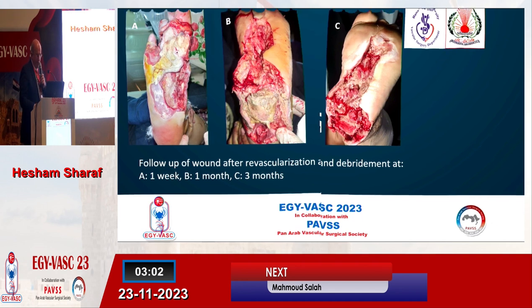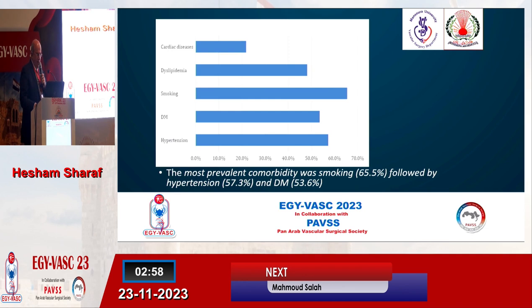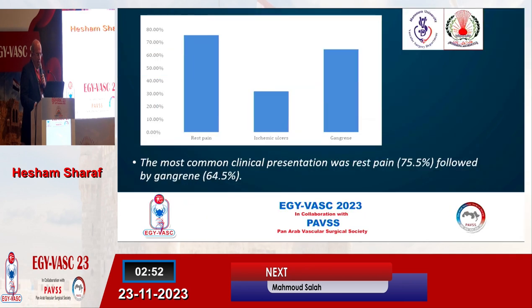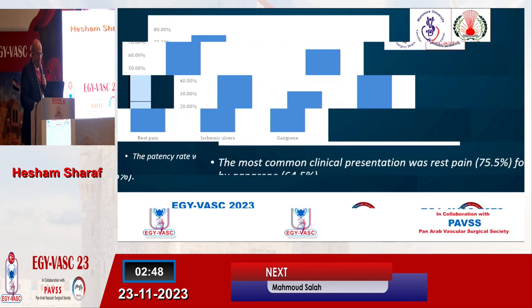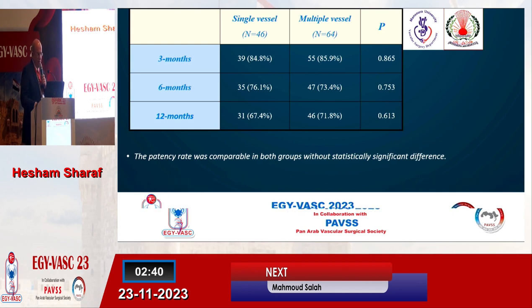Throughout the results, these are the most common risk factors present in our patients, like smoking, hypertension and diabetes, and also the clinical presentation with rest pain and ischemic ulcer. The patency rate: there is no difference after dilatation between the two groups, either single vessel or multiple vessel.